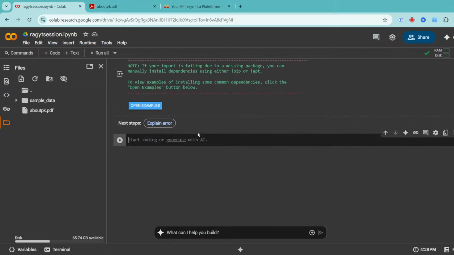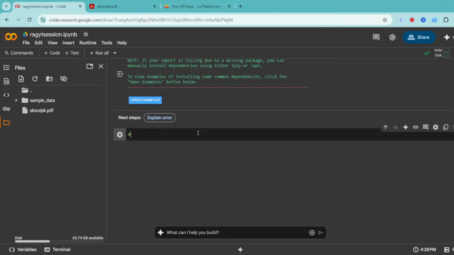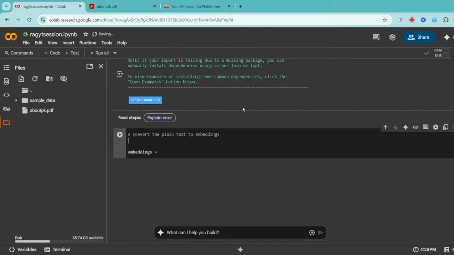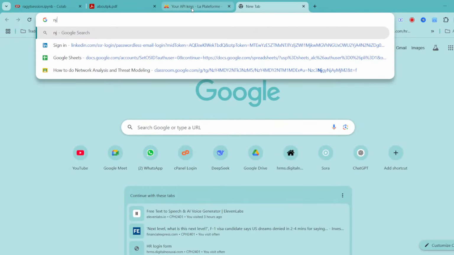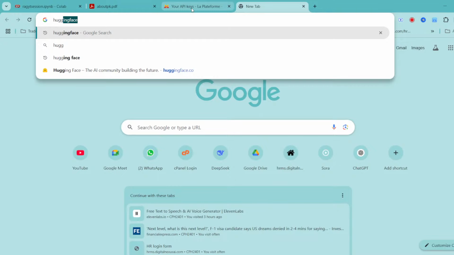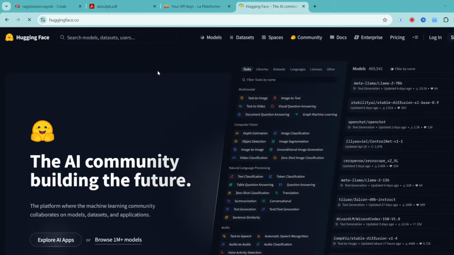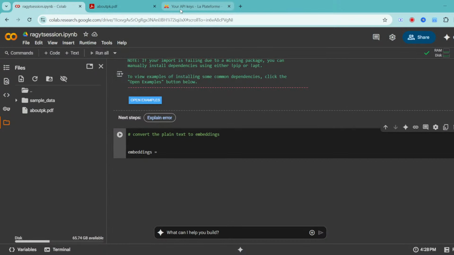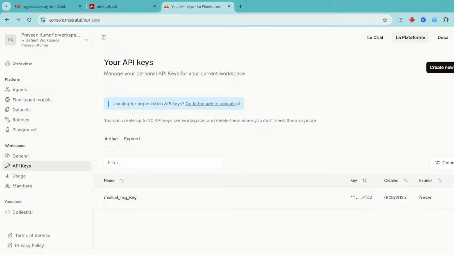After that, once we load the PDF, we'll have to convert the plain text to embeddings. So how do we do that? For this, let me use Hugging Face. Hope you guys have heard of Hugging Face. I'll open a tab and show you. This is like an AI community which has everything, a lot of pre-trained models, source code, and documentation. You can get the Mistral API key from here, or you can go directly to Mistral. By the way, when you have to create the API key, you can go to console.mistral.ai, and there is create new key, which is what you guys should ideally do.